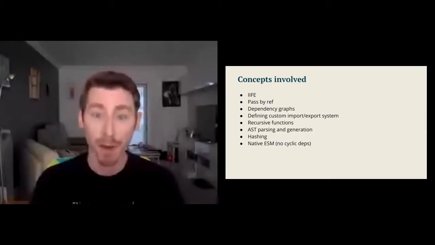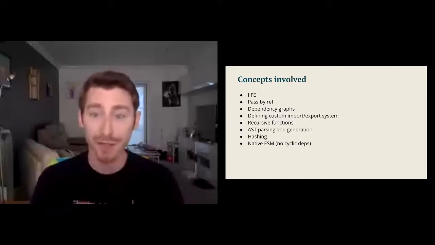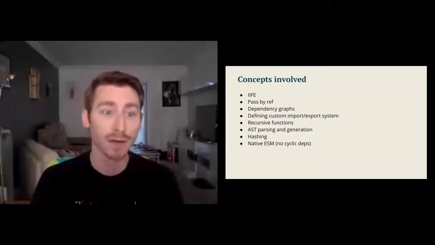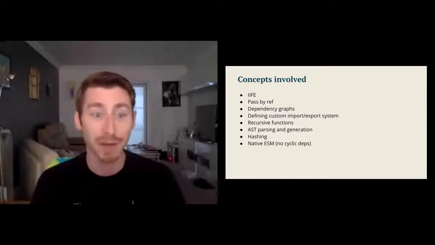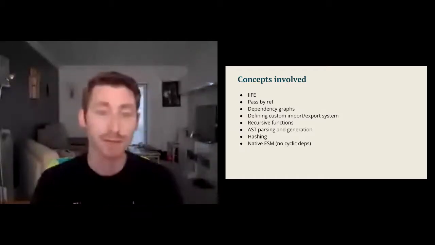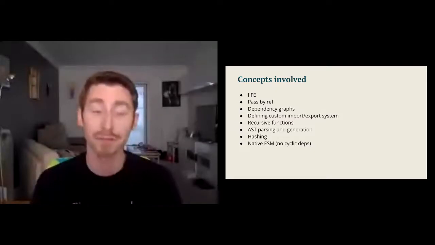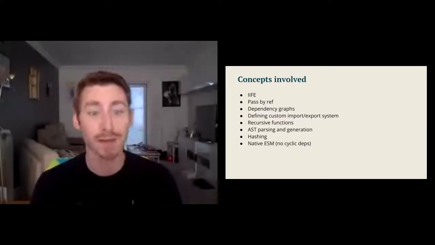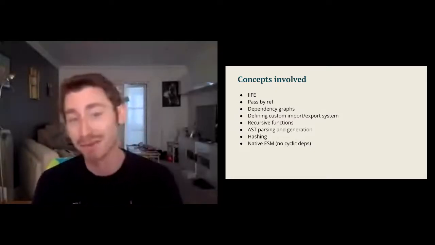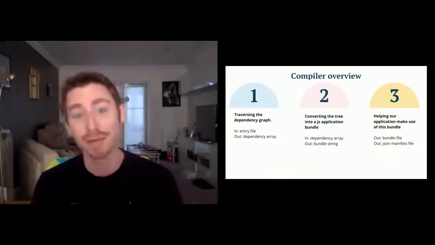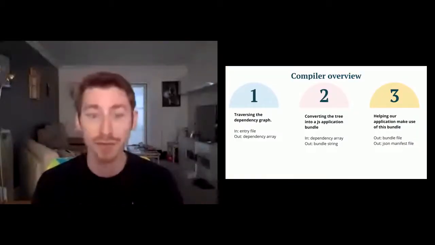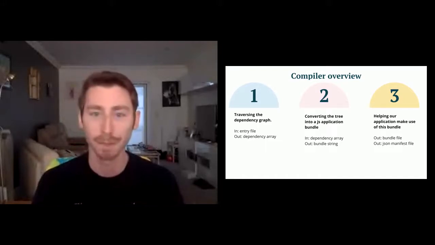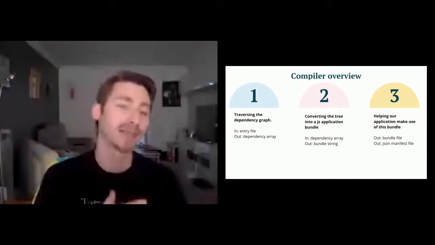So the compiler, there are a couple of simple parts to it, including making use of the output. Step one is going to be traversing the dependency graph. We're going to be taking in an entry file and spitting out a dependency array. Step two is converting the tree into a JavaScript application bundle. So we're going to be taking in our dependency array, spitting out a bundle string. And then step three is helping our application make use of this bundle. So we're going to be spitting out a bundle file and a JSON manifest. I've tried to stick to how Webpack does it.